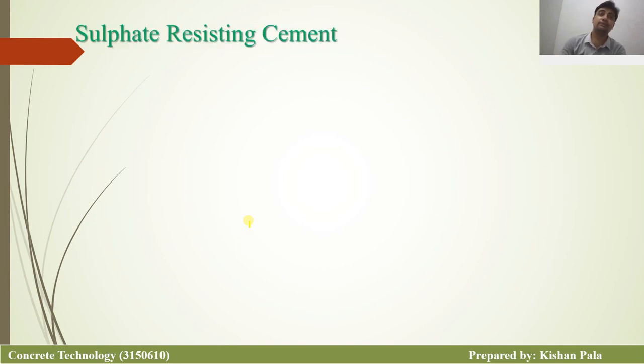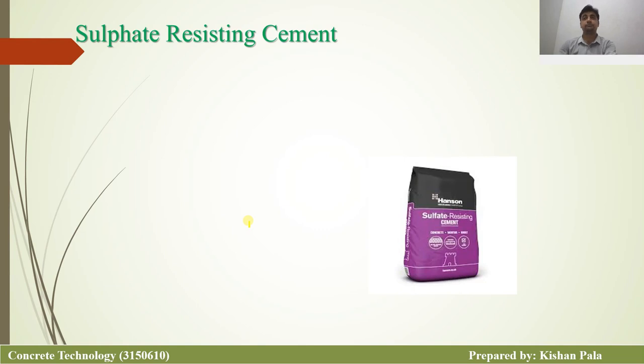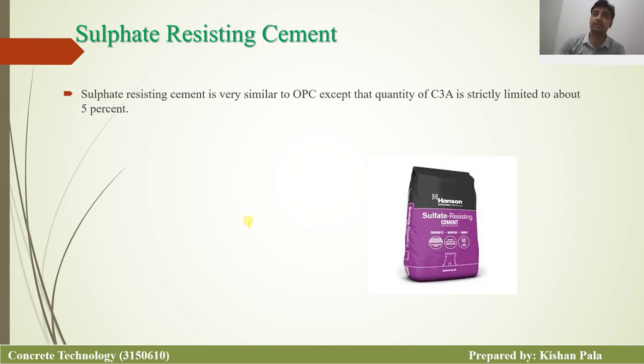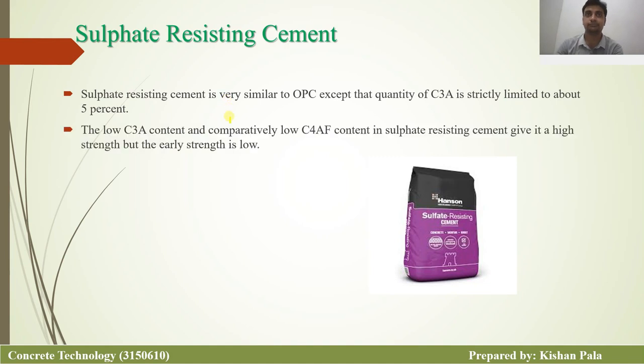Next one is sulfate resisting cement. Sulfate resisting cement is very similar to ordinary Portland cement, except for the quantity of C3A. What is C3A? Tricalcium aluminate, which is strictly limited to about 5%.